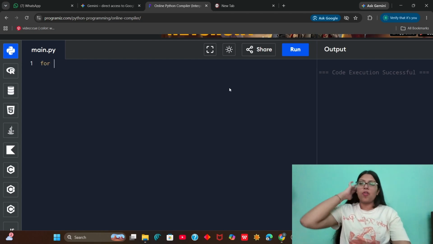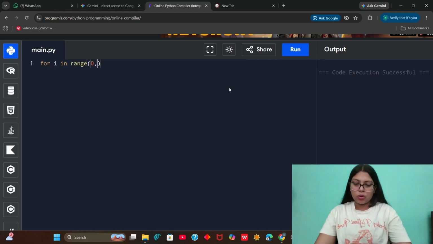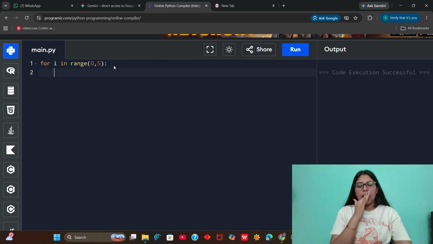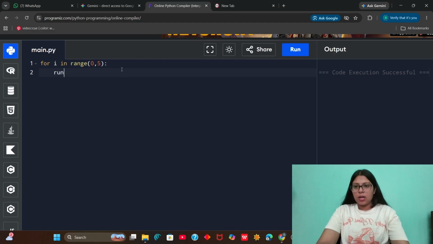But in the case of for, we have a function called range that helps us to run code from some number and count till the last number, and for as many times inside that range, we run a particular piece of code.